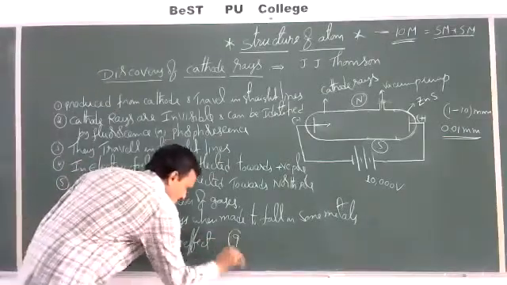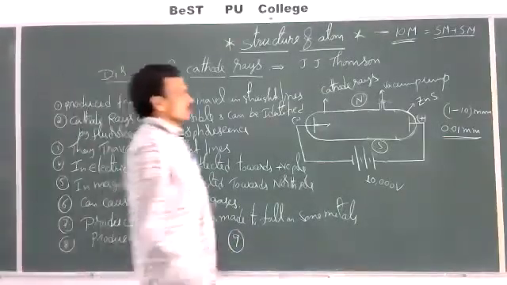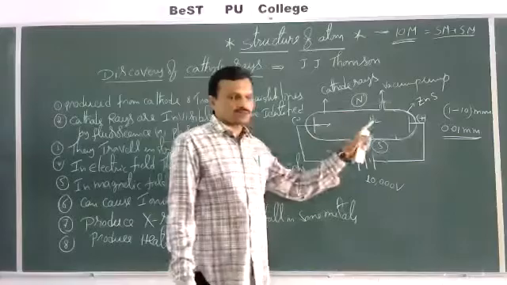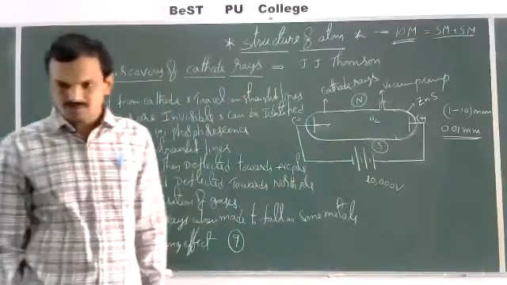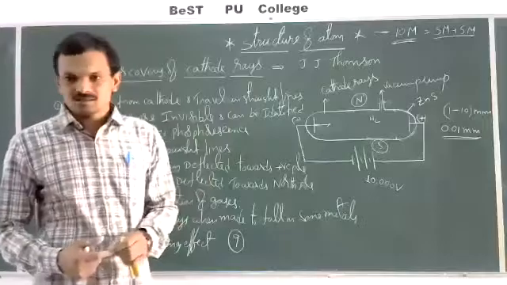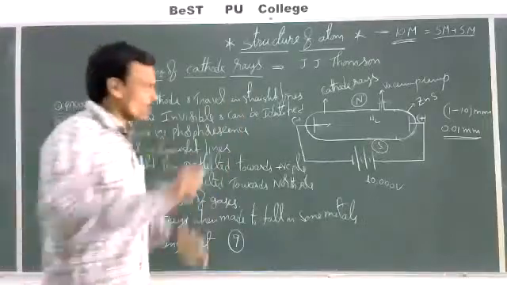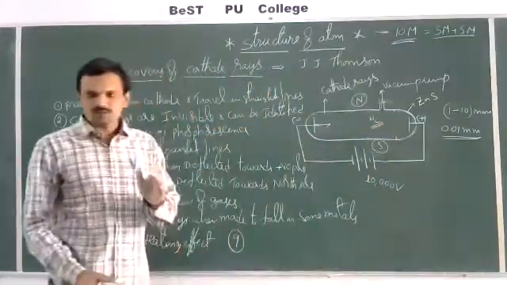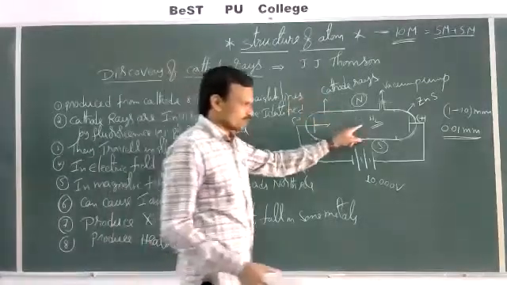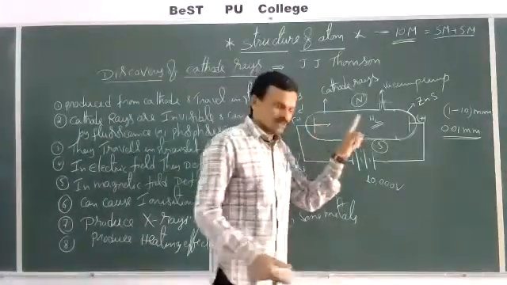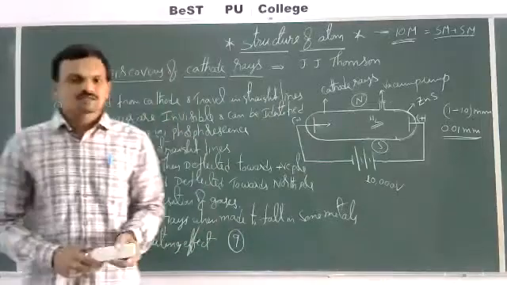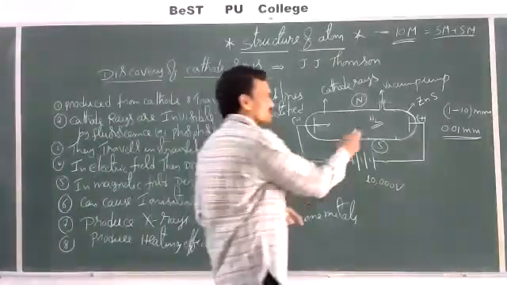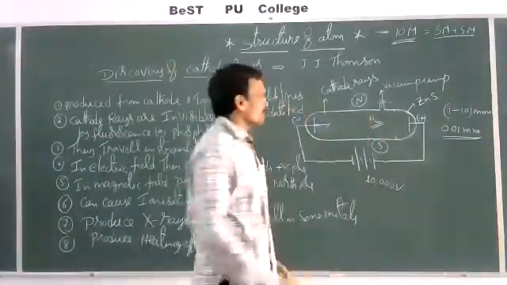And one more: suppose we study the nature of cathode rays by taking hydrogen gas in one case, oxygen gas in another case, nitrogen gas in another case. Whatever the gas taken in the discharge tube, irrespective of its nature, the properties of cathode rays always remain the same.